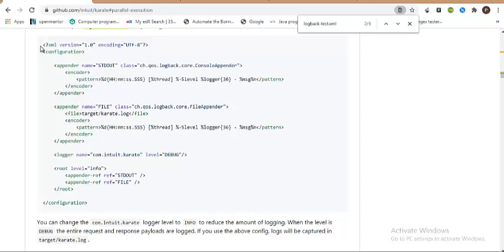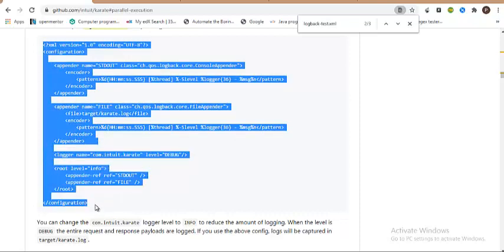So this is not a mandatory file, guys. If you have looked into our previous lectures or previous test executions, we never had this particular file in our classpath, but still we were able to execute the test cases successfully. This is just about configuration of the verbose level, just about logging.